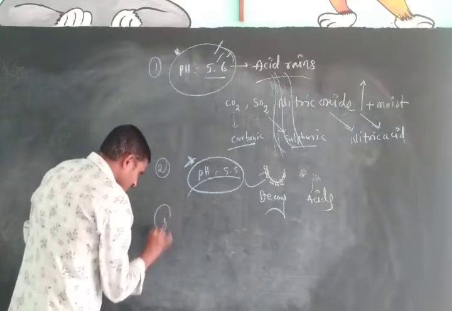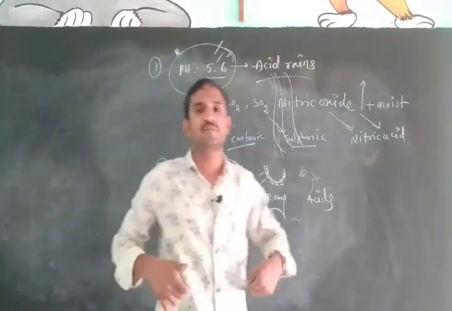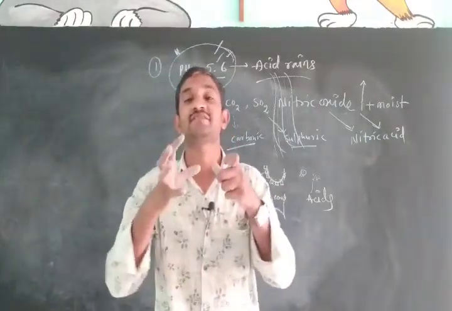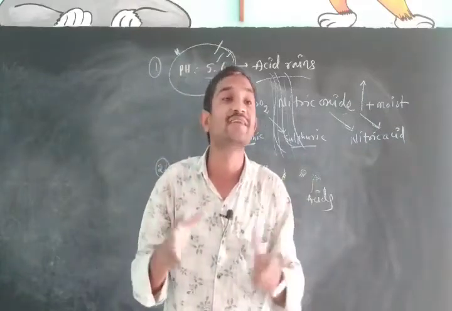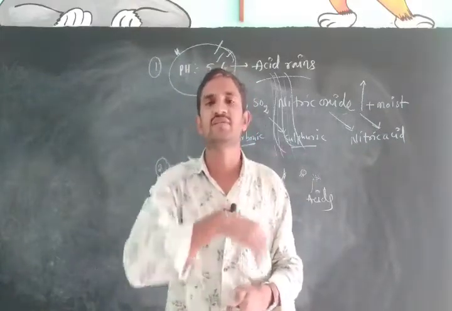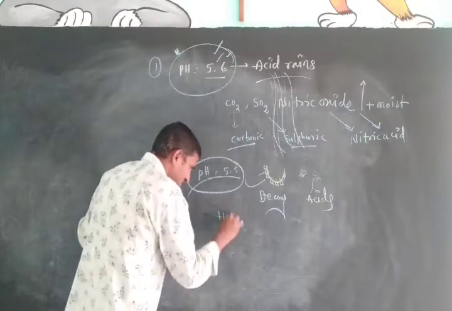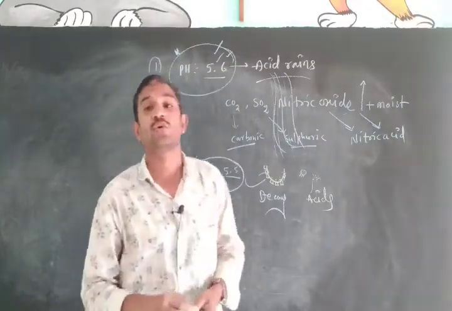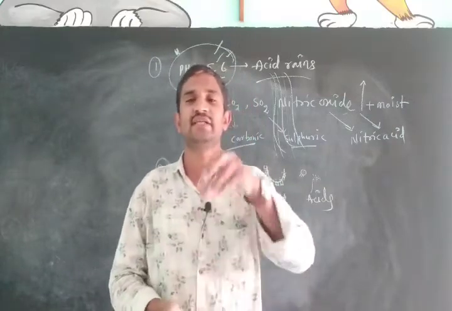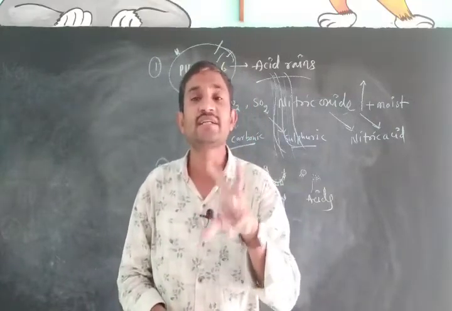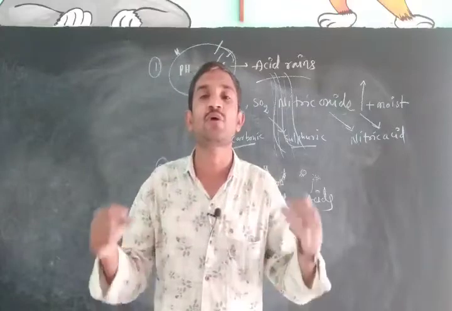Third one is the acid also released in our stomach. Which kind of acid is released in our stomach? Hydrochloric acid. Which acid? Hydrochloric acid is released in our stomach. It helps the digestive process.